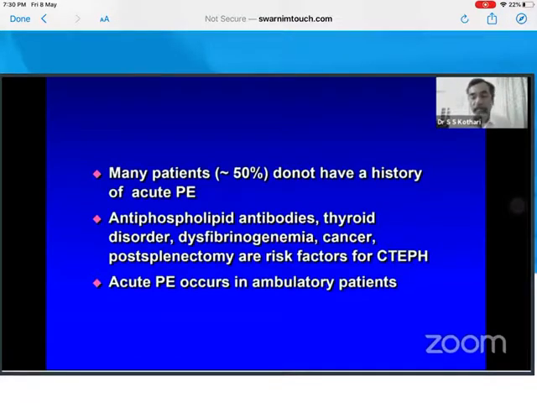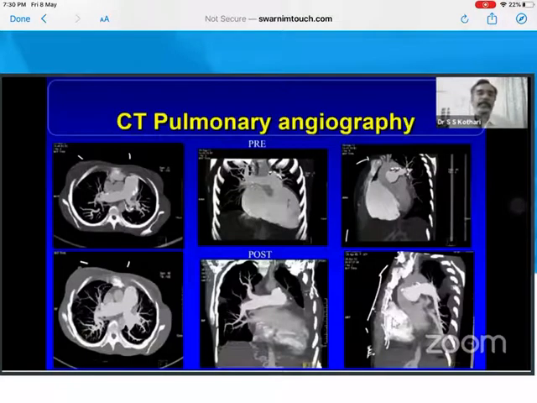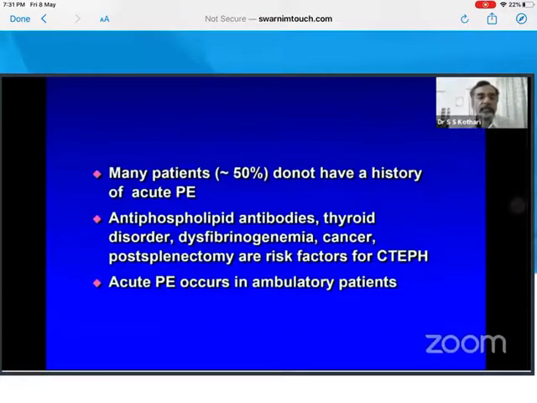A very interesting point I would like to bring out here is that in a CTE-PH patient, we think that the lung is obstructed or the lung is there. Now we open this artery and the vessels distal to the obstruction also show vasculopathy. So vessels which are not obstructed get high blood flow and show some kind of vasculopathy. But vessels which are obstructed also show some vasculopathy. So therefore it becomes very difficult to decide which patient will benefit, which patient will not benefit. And this is a matter for serious consideration.